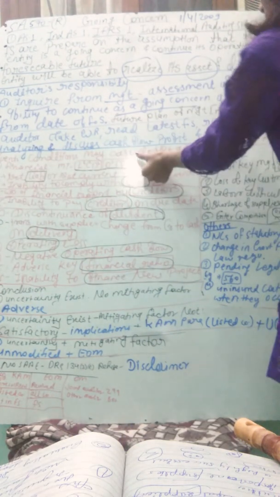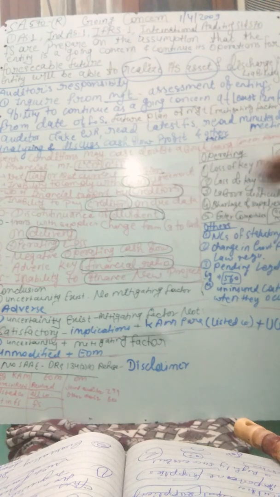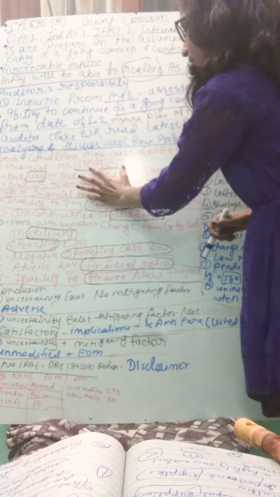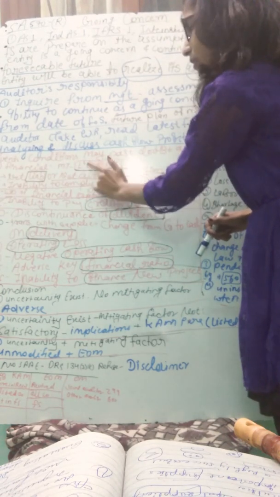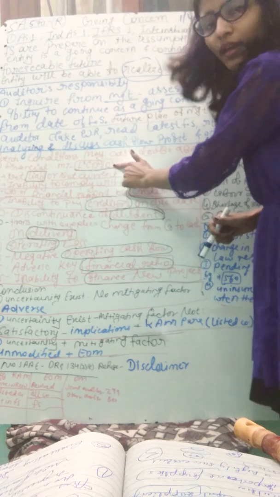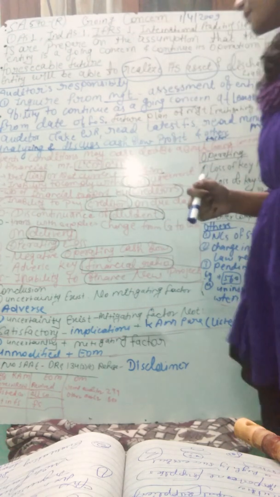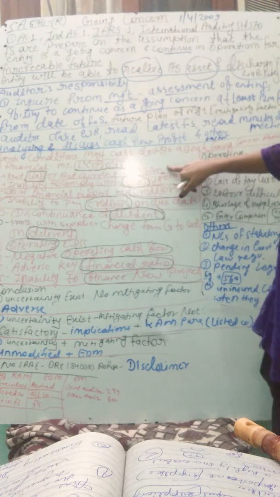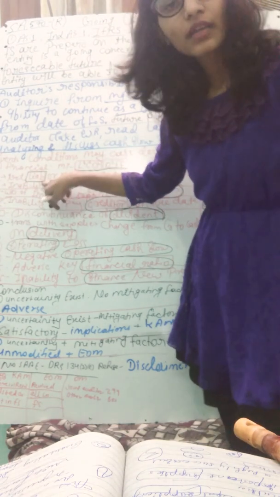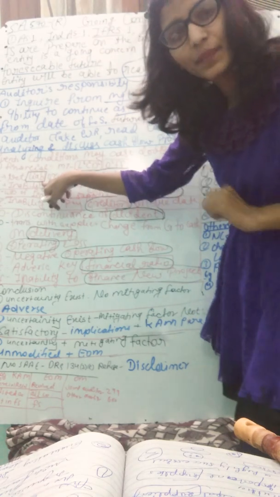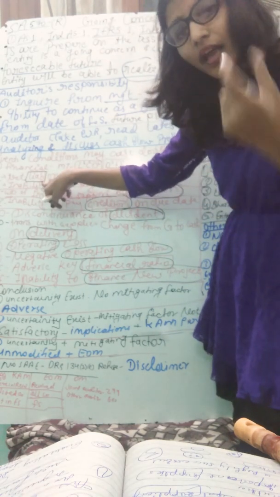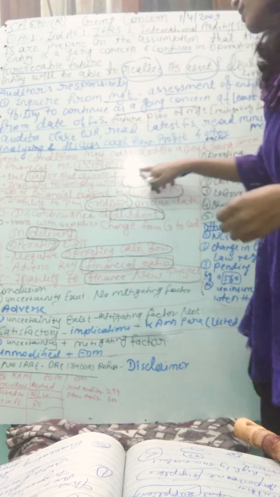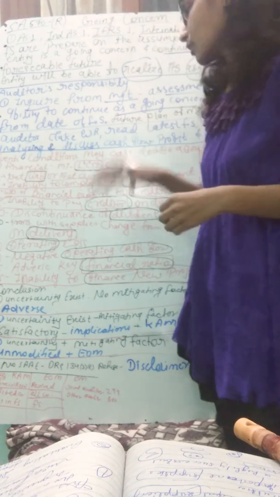Events and conditions may cast doubt about the going concern assumption. The financial memory trick is LCD of L square, C square, D square, O square. F is already in square. L is net liability or net current liability position. Net liability means assets are less than the liabilities, or current assets are less than the liabilities. That is the net liability or net current liability position.